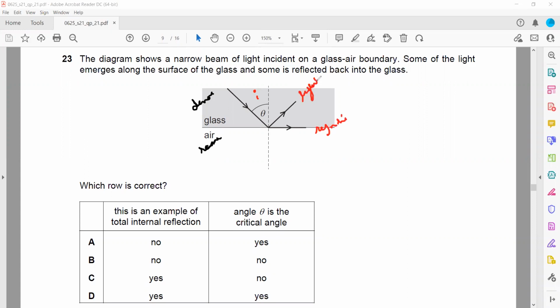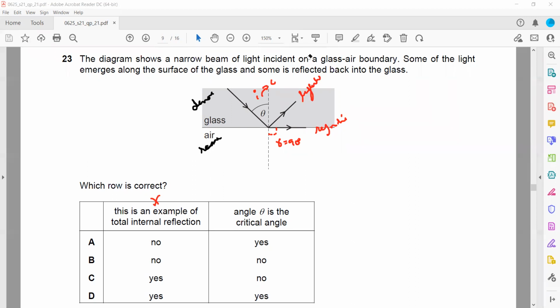So which row is correct? This is an example of total internal reflection. No. Why no? Because if this was an example of total internal reflection, then there should be no refraction. Like all of the light will reflect, no refraction should occur, but there is a refraction, so it is not an example of total internal reflection. If it was an example of total internal reflection, then how should it appear? It should appear like this.